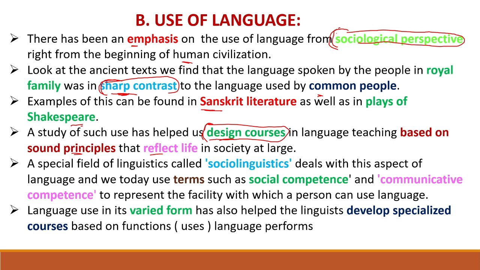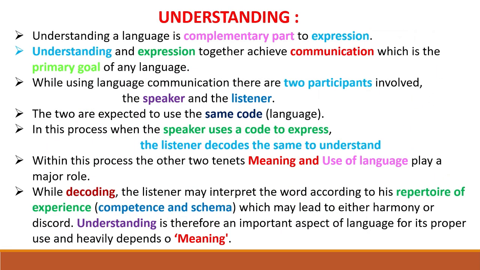This is one example. A special field of linguistics is called sociolinguistics, which deals with these aspects of language, and today we use terms such as social competency and communicative competency to represent the facility with which a person can use a language in its varied forms. It has also helped linguists develop specialized courses based on the functions our language performs. Just now we discussed that different courses are formed based on their functions.